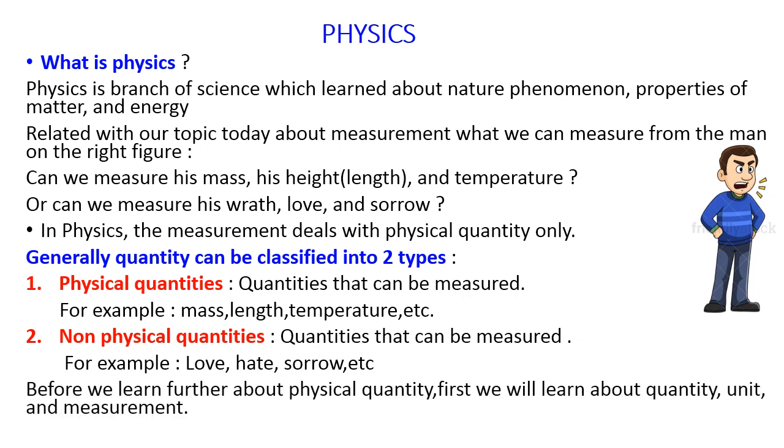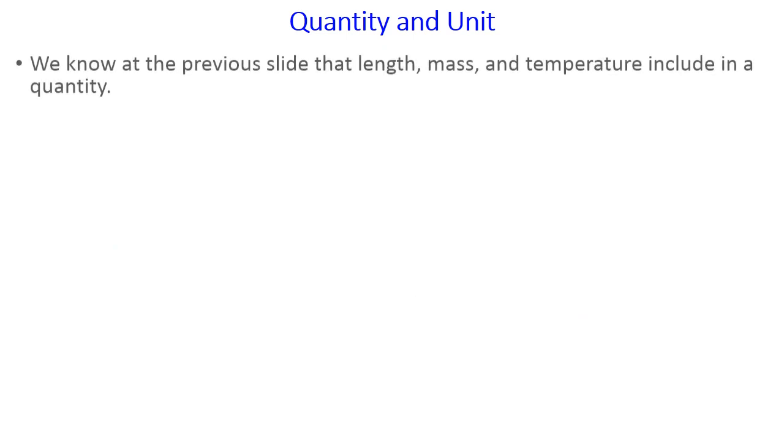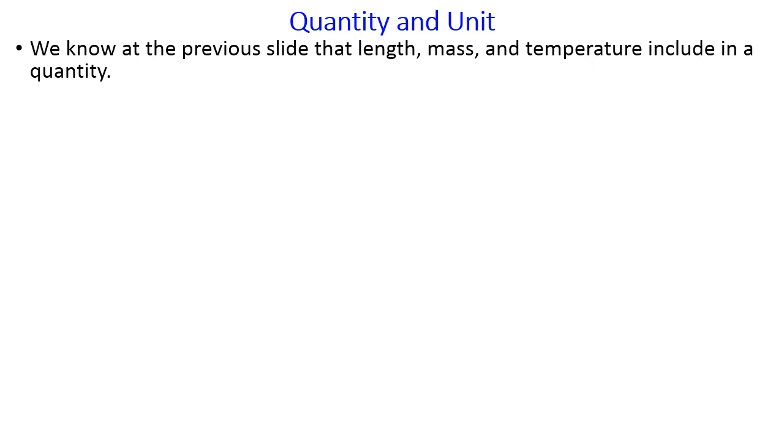Before we learn further about physical quantity, first we will learn about quantity, unit, and measurement. Now we will learn about quantity and unit. We know at the previous slide that length, mass, and temperature include in a quantity.